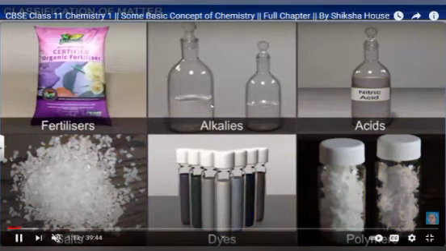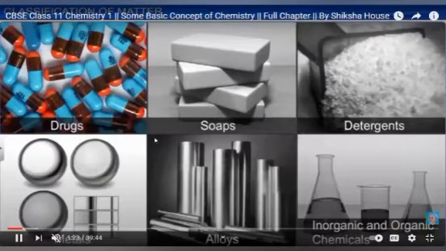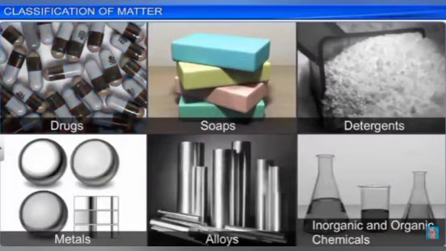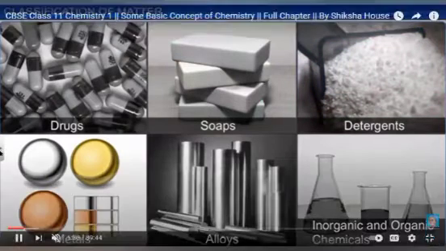And all these things which we are talking about, fertilizers, alkalis, acids, salts, dyes, polymers, which we use in day-to-day life, are related to chemistry. Drugs, soaps, detergents, metals, alloys, inorganic and organic chemicals, all these things are somewhere related to matter.